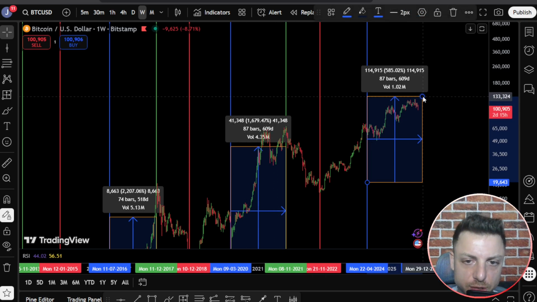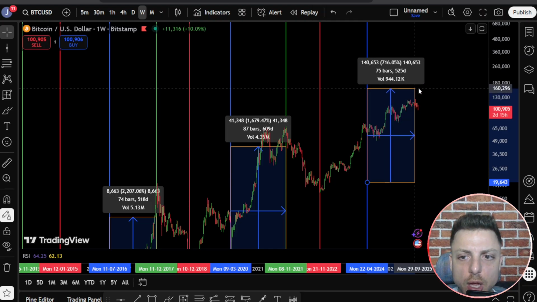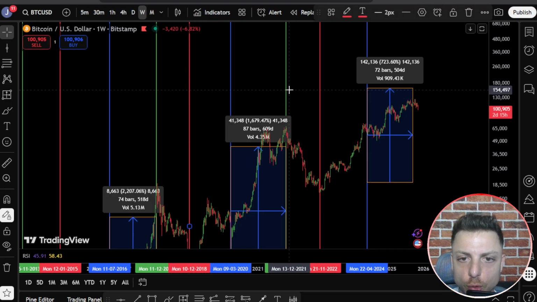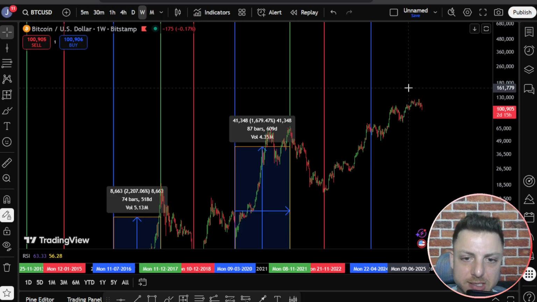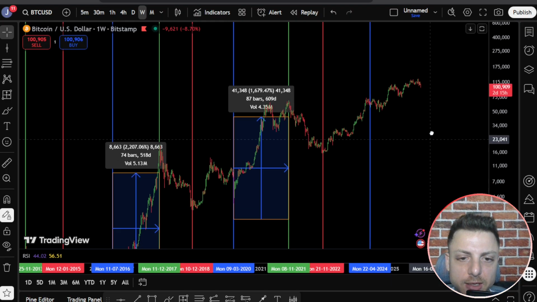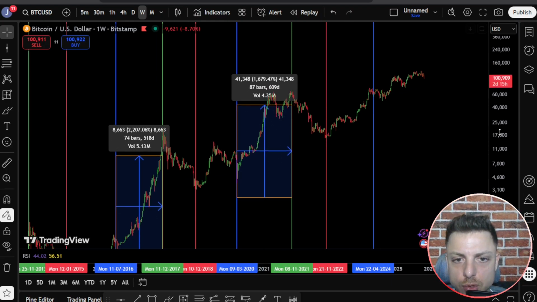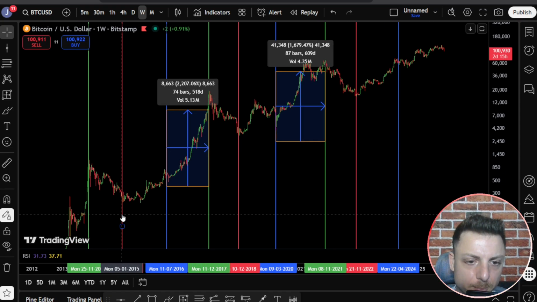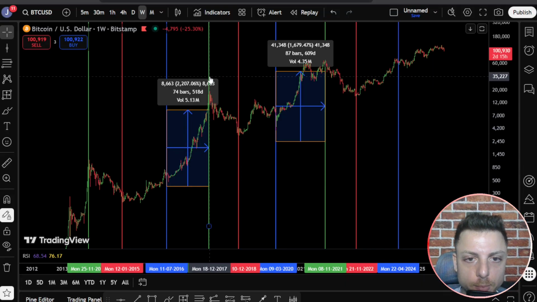But let's do some other projections and calculations to see where this could line up, because this could change depending. Now we'll project from the low all the way to the highs and see how many months that was. Let's save that calculation for the end once we have these two final numbers. Next, I want to measure from the end of the bear trend to the end of the bull trend, so all the way from the bottoms to the top.